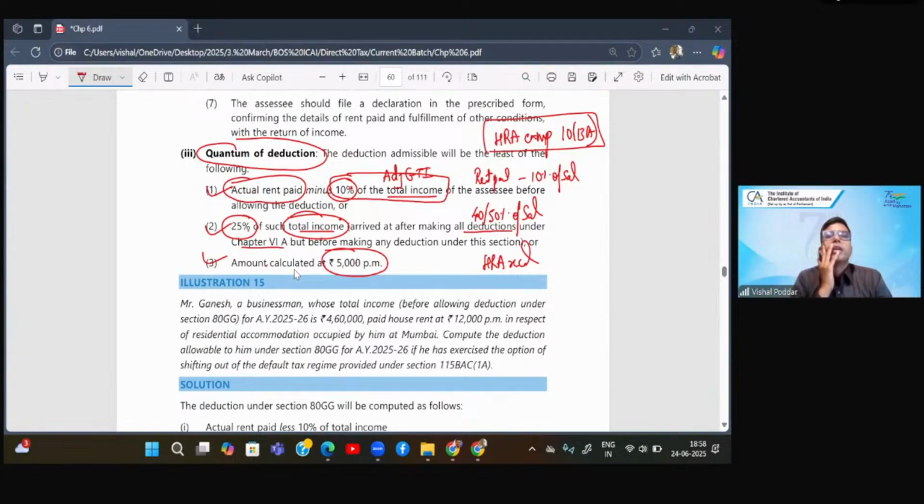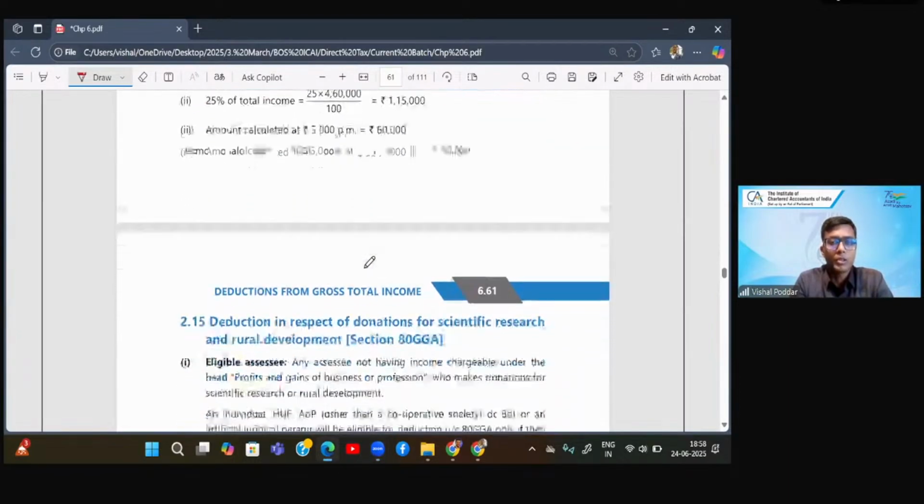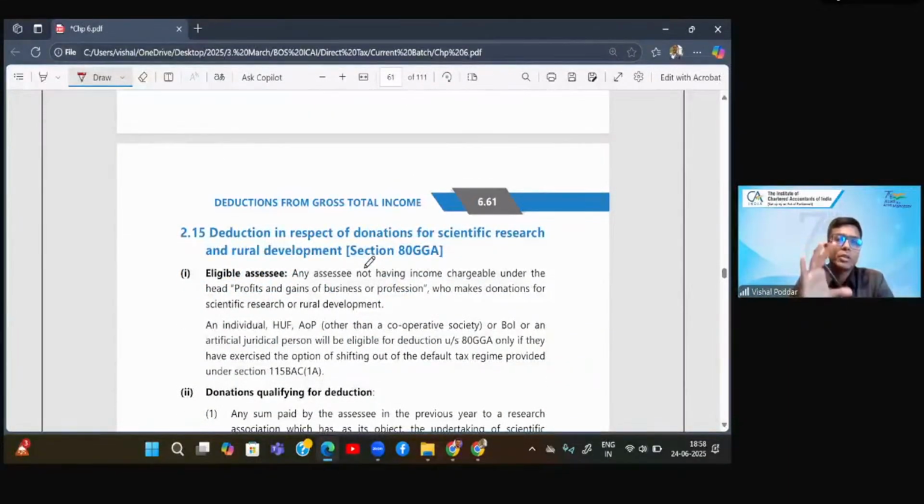Asha is asking, sir, if under 80G a member of AOP BOI gives donation at personal level, then will that member get deduction? Obviously. Whoever makes payment, that person will get deduction. But if you have any doubt about that, just go and check that condition. I believe there is some confusion with you. That is why you are asking this question for the second time. This is, I think, one of the conditions under 80A. Please go and read that condition again if you have any doubt. The condition is simple. I will not give you the deduction twice for the same thing. So either AOP BOI takes, you will not take, and where AOP BOI has paid, you will not take. So if you paid, I'll give you the deduction.